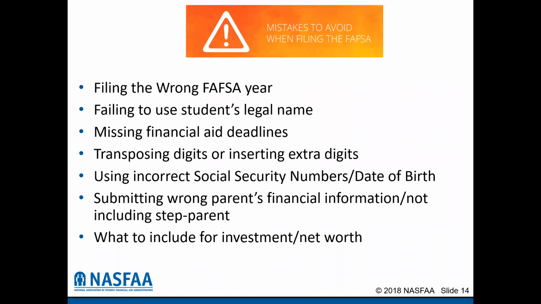Make sure when you're typing in digits and numbers that you aren't inserting extra digits or you're not transposing numbers. Make sure, of course, that the Social Security number and the date of birth are accurate. Making sure that you submit the correct parents' financial information, and I will discuss here in a minute who the parents are for the purposes of the FAFSA form, and what to include for investments and net worth. We will talk about that as well.